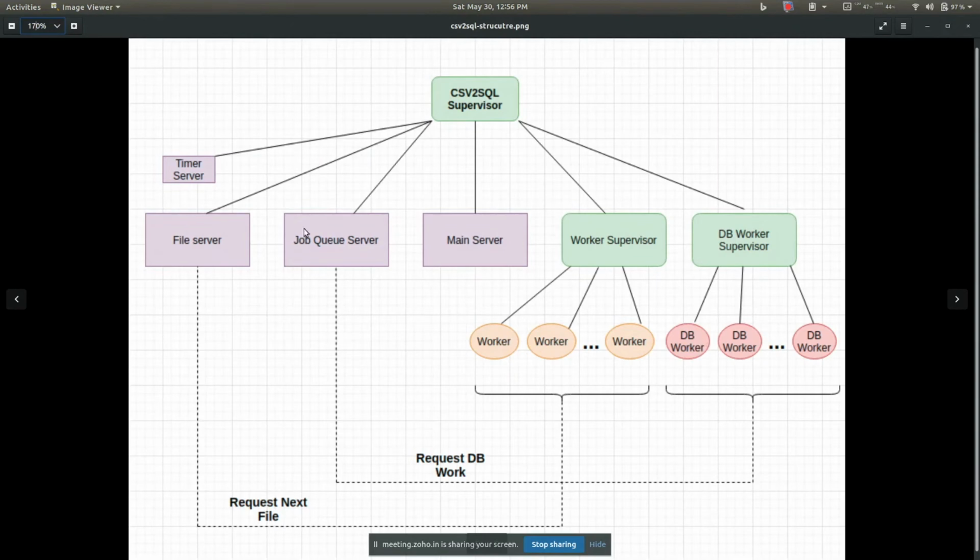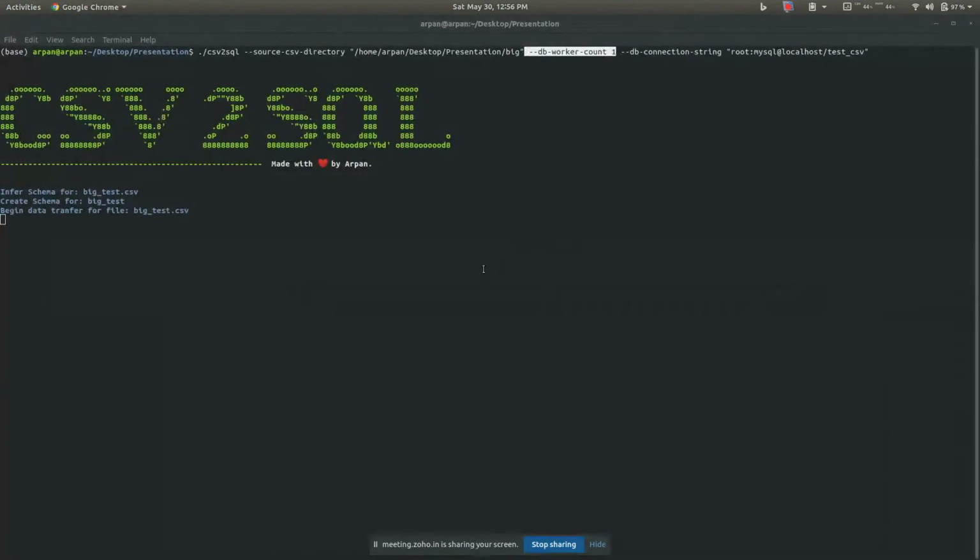One worker will pick up a chunk, insert the data into the database, then go for the next chunk. So it's sort of sequential. Let's see the performance that it gives us using one worker only. By default, if you don't specify anything, the worker count is 10. You can specify anything using this flag.